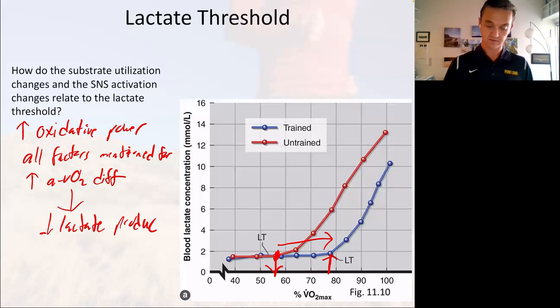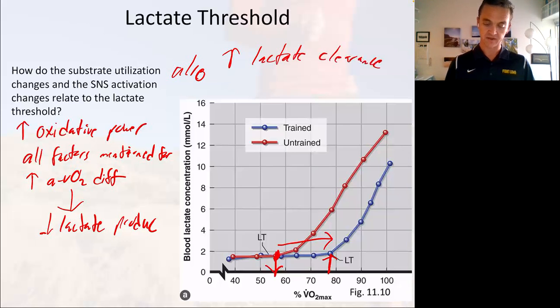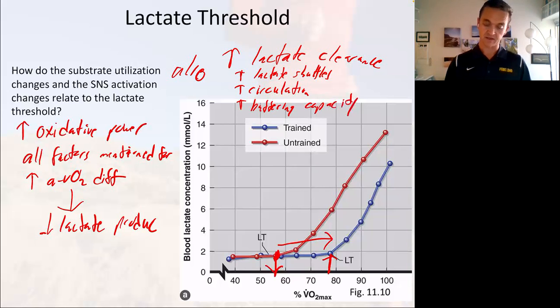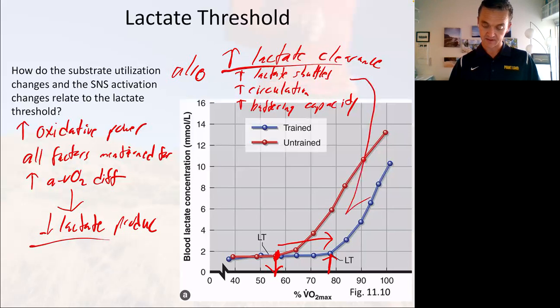But we can also increase lactate clearance. We can increase lactate clearance by increased lactate shuttles. And we can increase circulation. That helps us circulate lactate around, get it out quicker, okay? And lastly, we can increase our buffering capacity in the blood. Okay, that doesn't necessarily help with the lactate, but that helps with the hydrogen ion that's released, okay? So if we have a decrease in lactate production and an increase in lactate clearance, that results in an increase in lactate threshold.